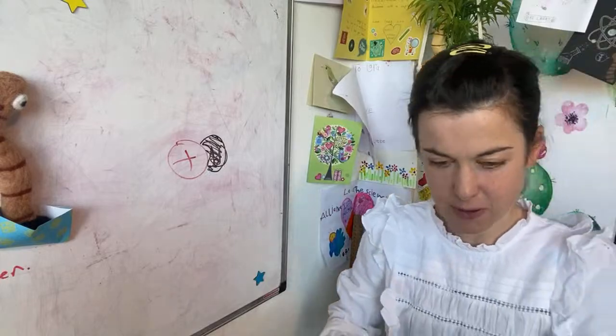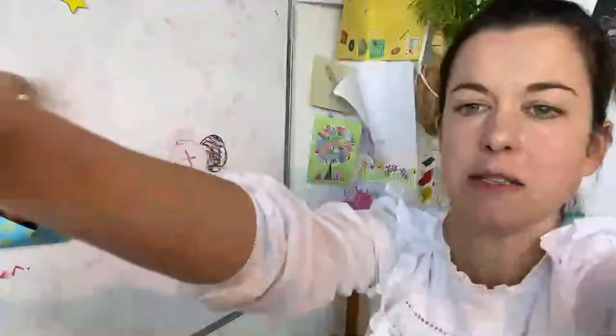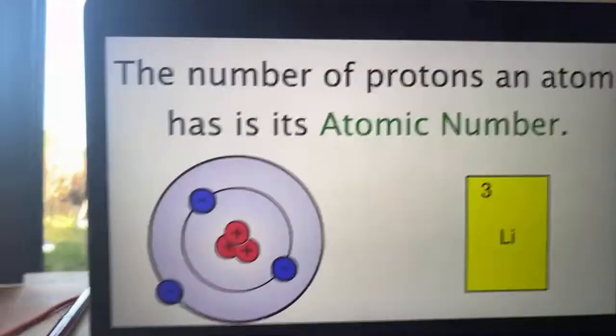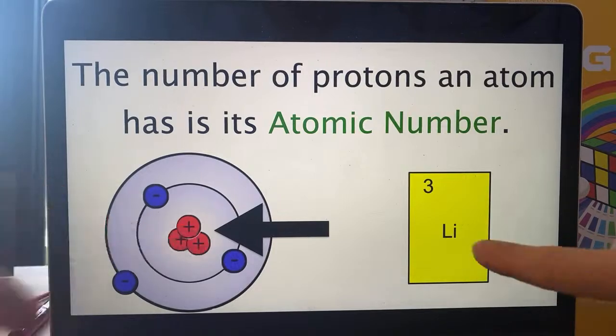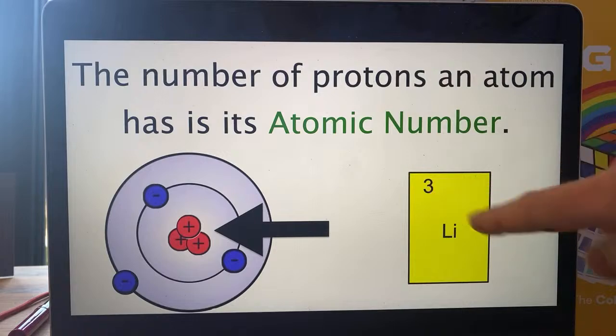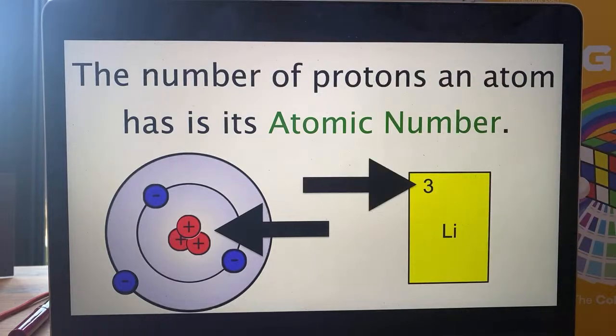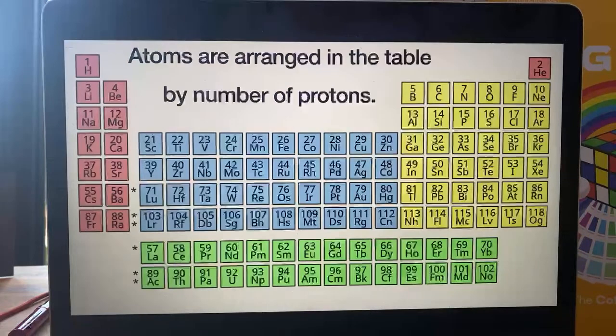So don't worry if you haven't been to any previous lessons. Here's what I have told you, which you may or may not remember. The number of protons an atom has is its atomic number, all right? So this atom has 3 protons, so it must be lithium, because the number of protons decides what the atom is. If you find lithium in the periodic table, you'll see it's got a number 3 in one of the corners. That tells you how many protons it's got, all right?